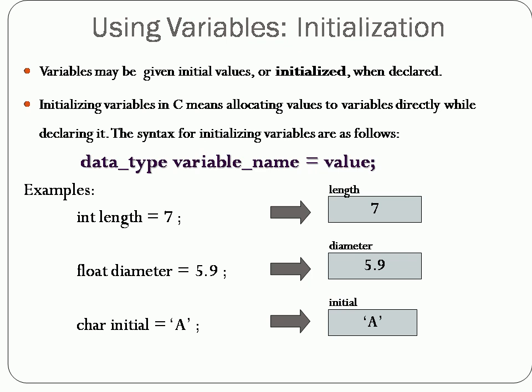Likewise, again there is a variable of character type. Now this variable initial has the value a while declaring the variable. So this is how you can initialize values to a variable when you are declaring it. Both declaration and initialization are done in a single statement using the syntax: data type, space, variable name, equal to value. You got it?